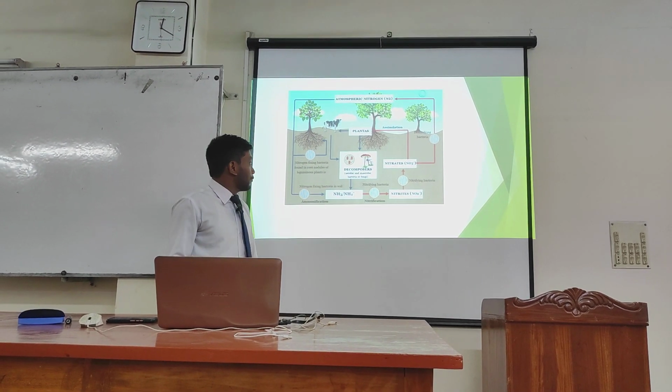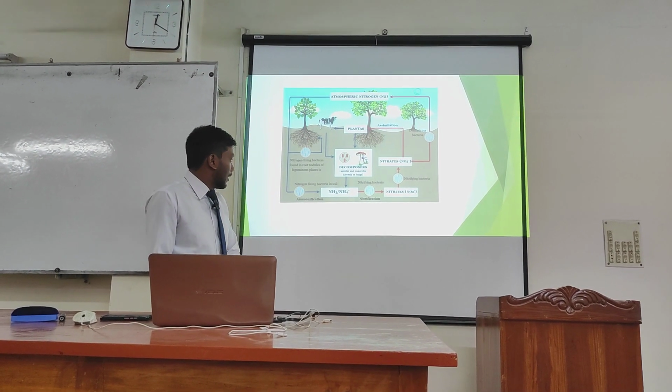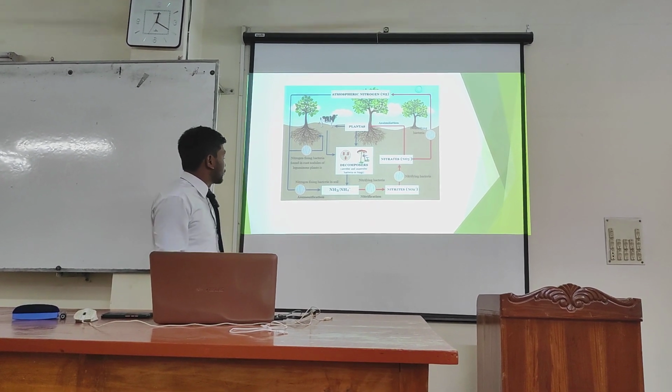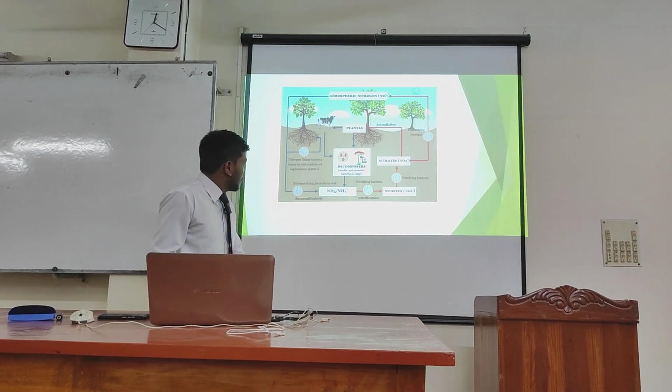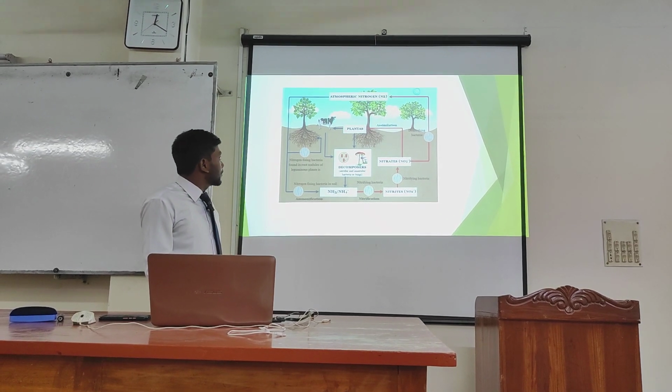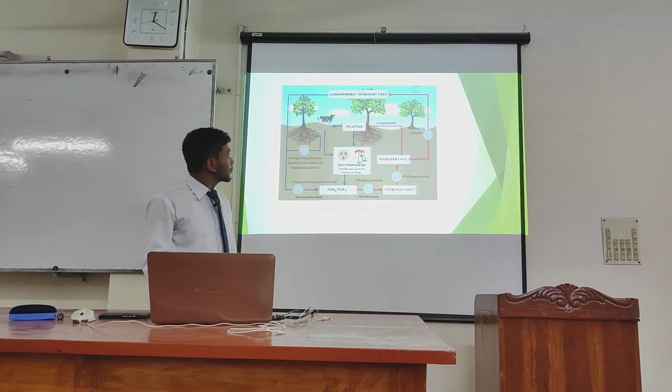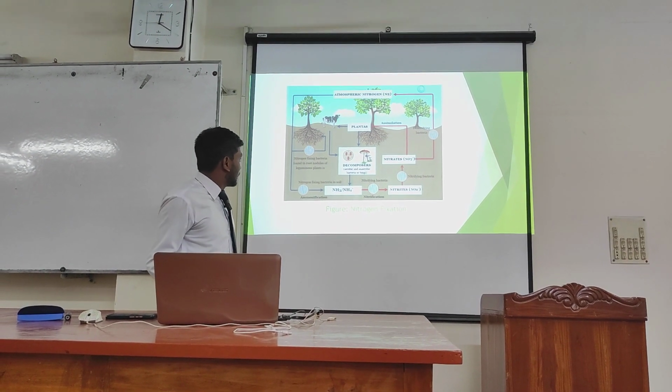Here you can see another infographic of the nitrogen fixation interaction. Here you can see the whole process of how nitrogen fixation occurs.